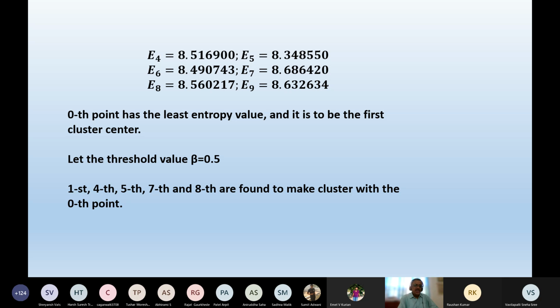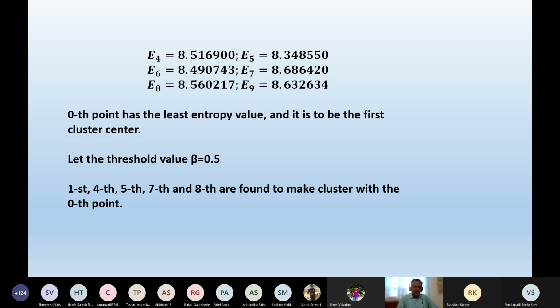So I'm sorry, 0th point is actually the first point, in fact. So truly speaking, first means it is the second data point. Fourth means it is the fifth data point. Fifth means it is the sixth data point. Seventh means it is the eighth data point. Eighth means it is the ninth data point.